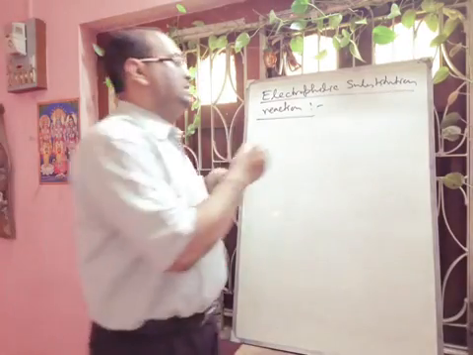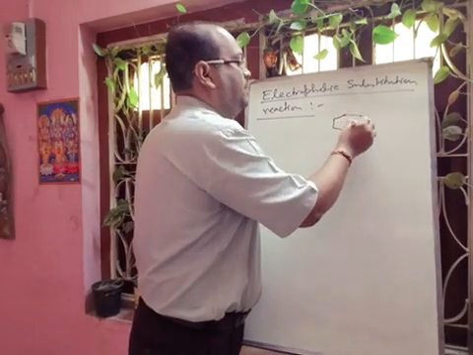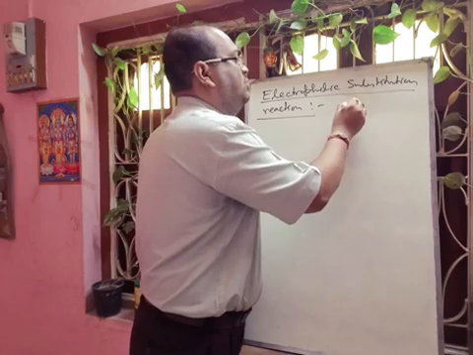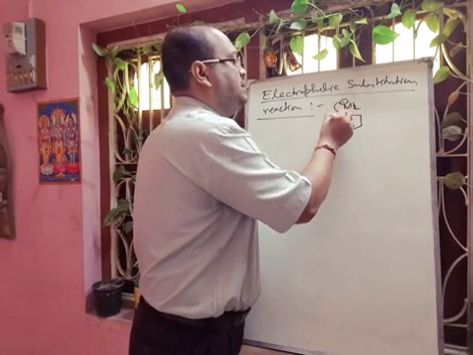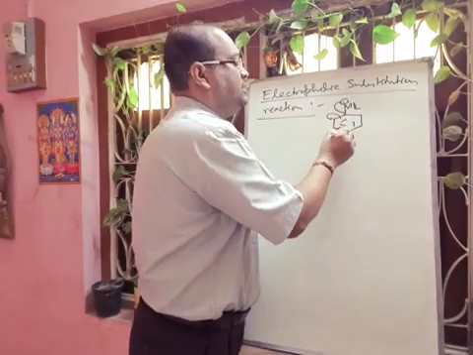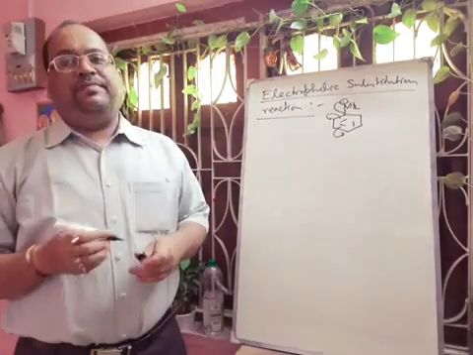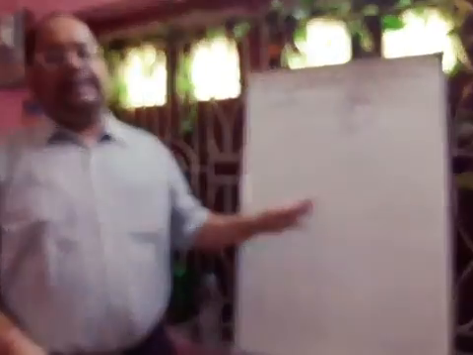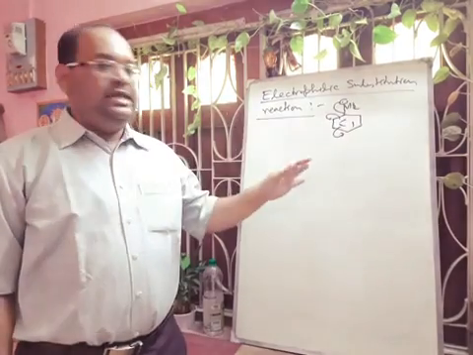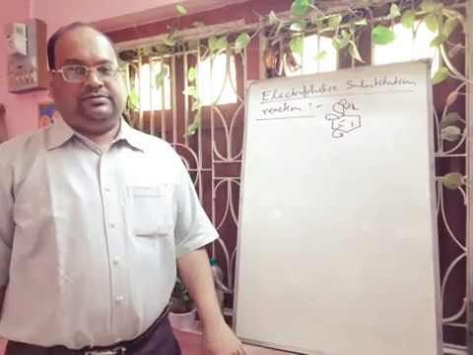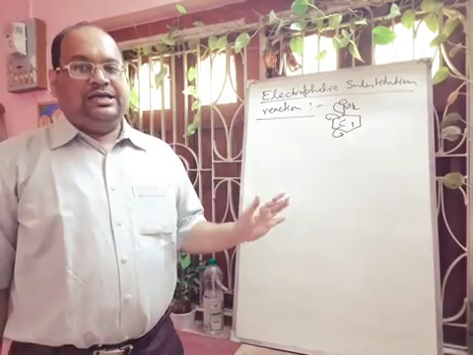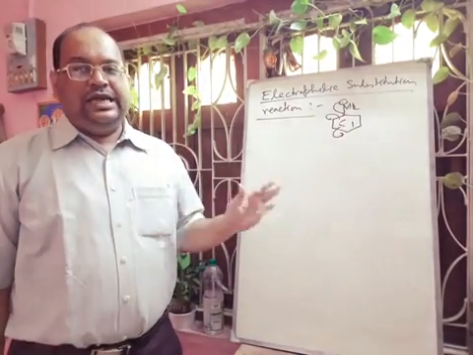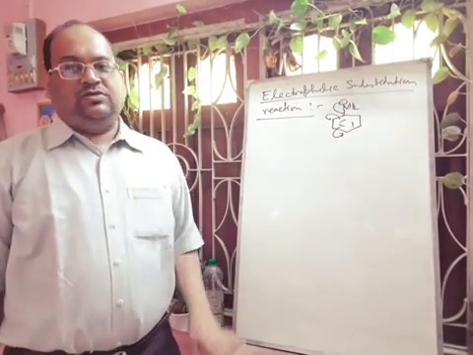We know that in aniline, this amine group, because of resonance, increases the electron density at the ortho and para positions. So that is why aniline is ortho-para directing, due to the strong ring activating effect of the NH2 group.